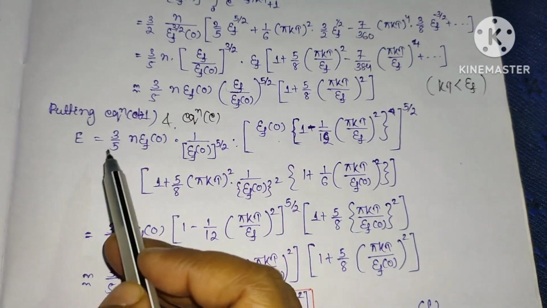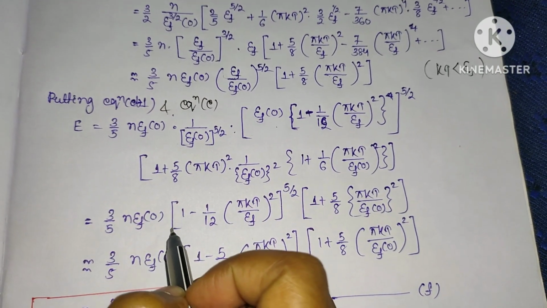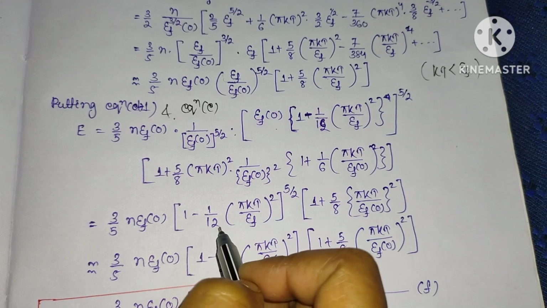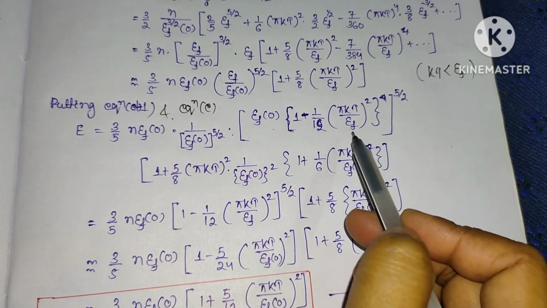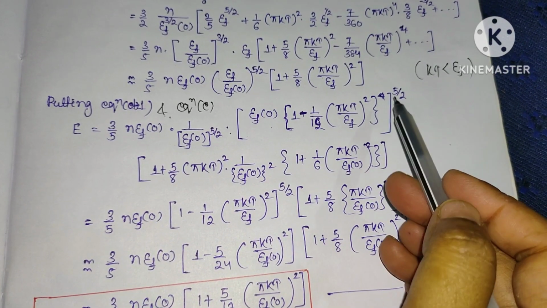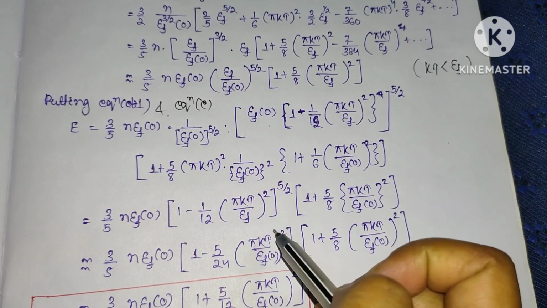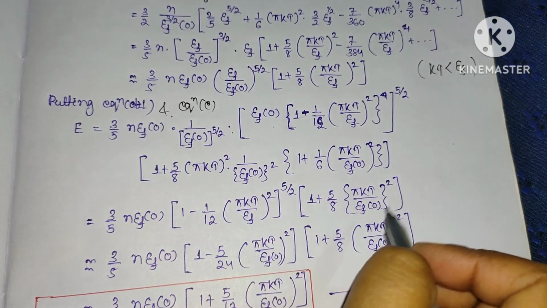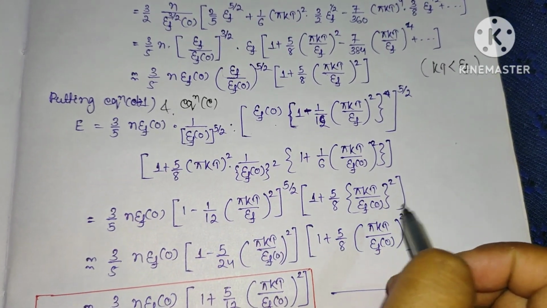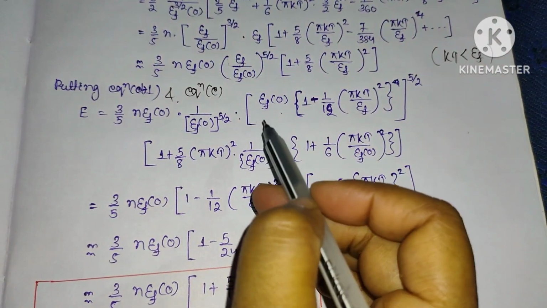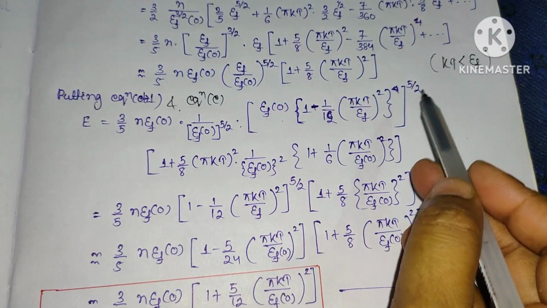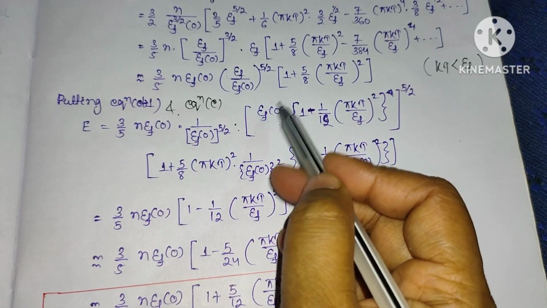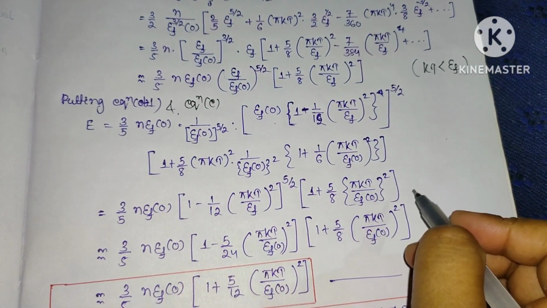Now this will be 3/5 N E_F(0) into, by taking this common, 1 minus 1/12 π kT divided by E_F, whole squared. This power is 5/2, into 1 plus 5/8 π kT whole squared divided by E_F(0) whole squared. So here this is E_F^(5/2) and this is 1 by E_F^(5/2), so we have simply cancelled this term. The remaining term will be this much.